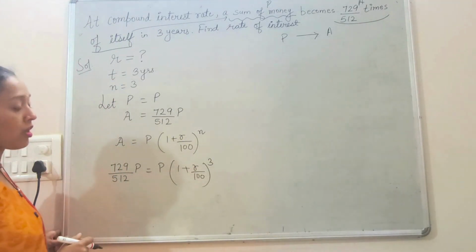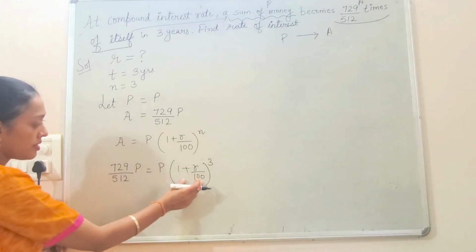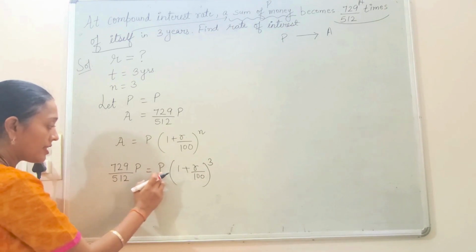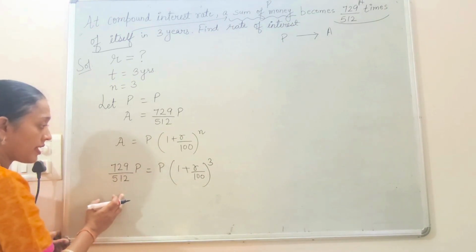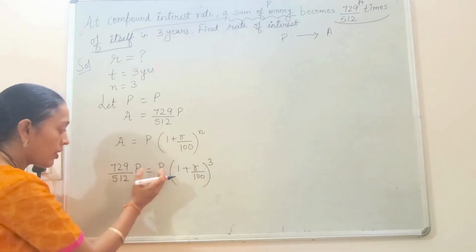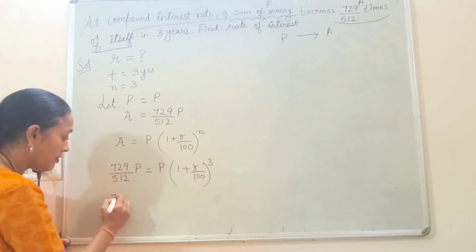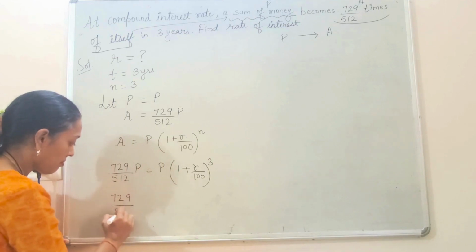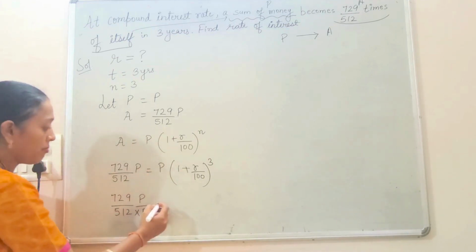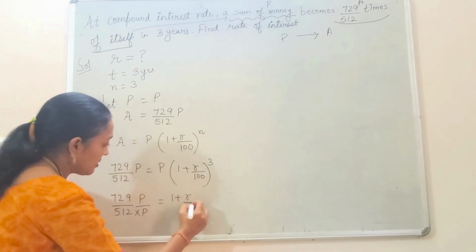Now how to solve it? Here R I have to find, so I will keep this as it is, and this P will come to this side because P is in multiplication. When it comes over, it will come in division, so P will come here and remain as it is.